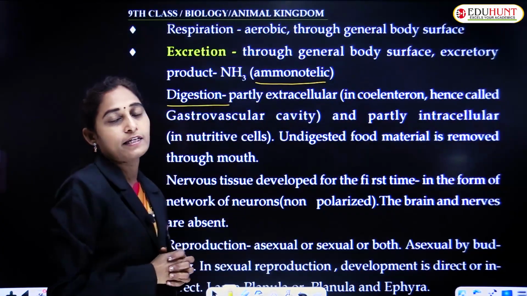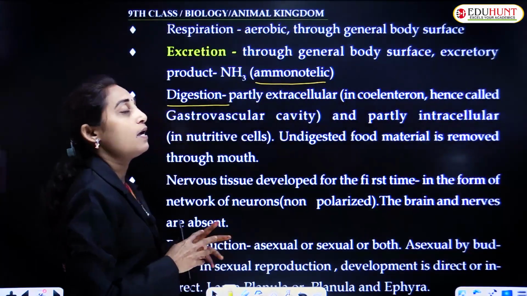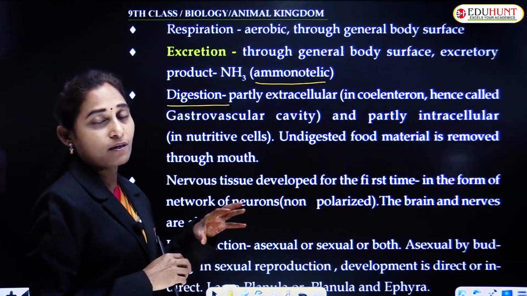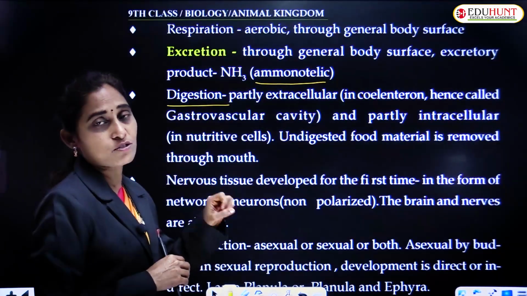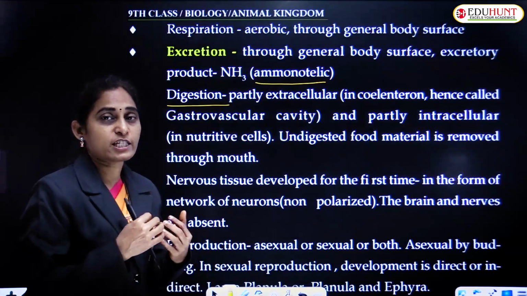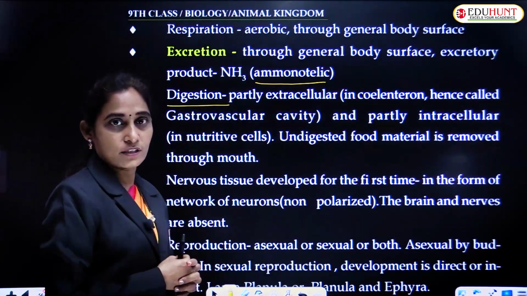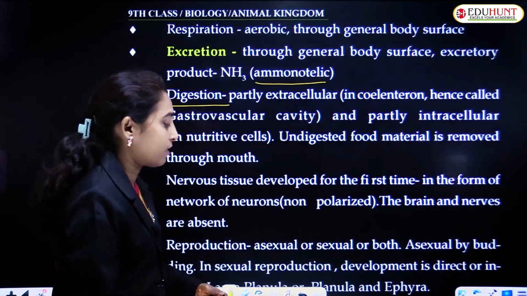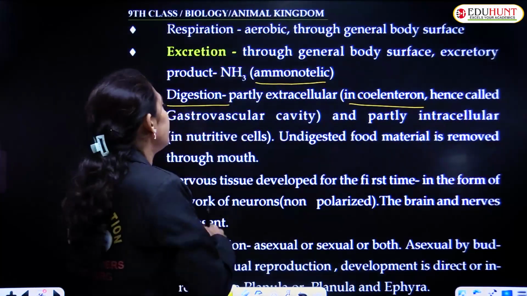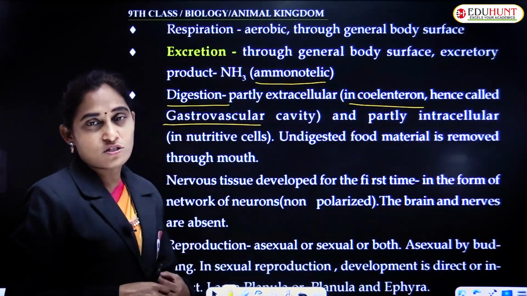Coming to digestion, it is partly extracellular and partly intracellular. That means within the cavity the digestion happens. The part of digestion that happens in the cavity is called extracellular digestion, and some of the digestion takes place within the cells, called intracellular digestion. In the coelenteron, that is the body cavity, hence called the gastrovascular cavity. Gastric means stomach.